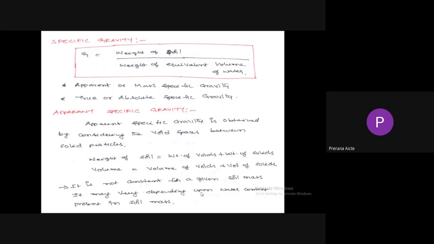Weight of soil equals weight of voids plus weight of solids. Volume of soil equals volume of voids plus volume of solids. So it is not constant because we are considering the volume of voids. Depending upon the water content, it may change. So it is not constant for a given soil mass. It may vary depending upon the water content present in the soil mass.